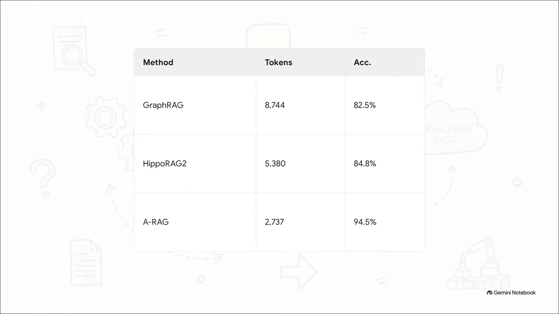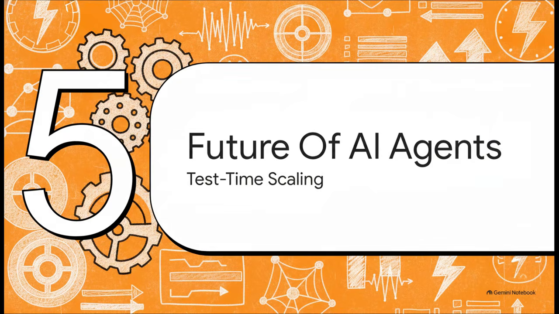GraphRag pulled in over 8,700 tokens to get its 82.5% accuracy. ARAG Full only needed about 2,700 tokens to hit 94.5%. By giving the model those hierarchical tools, it precisely targets what it needs, completely avoiding the noise and token bloat of irrelevant content. Finally, Section 5, the future of AI agents and test time scaling.